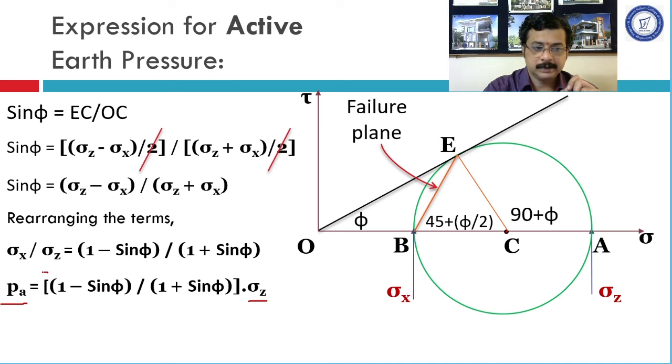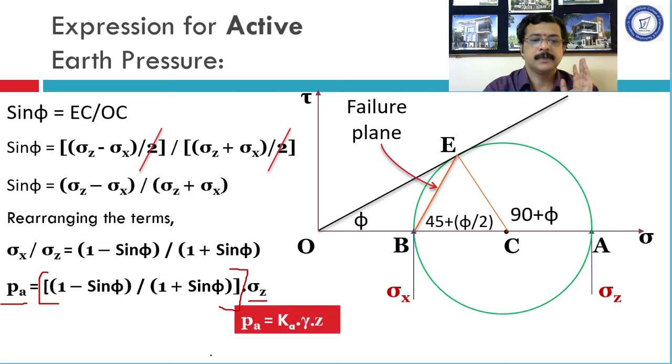Remember, this is a complete quantity and to this quantity we need to multiply sigma z. What is sigma z? It is gamma multiplied by z, unit weight multiplied by depth of the soil. Hence PA is further simplified as PA equals Ka multiplied by gamma z.